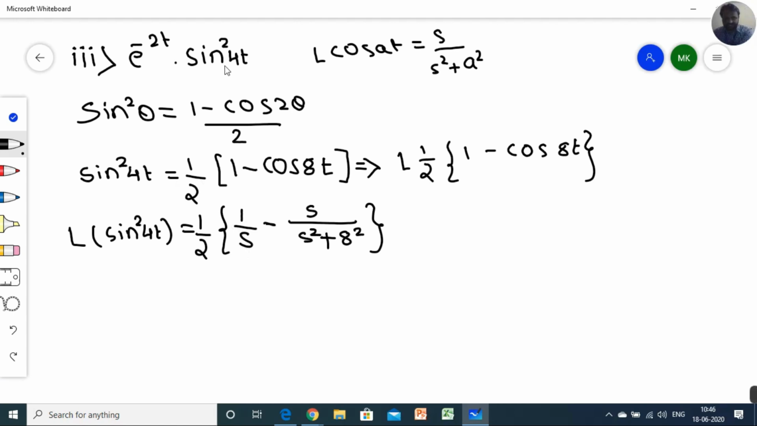Now the next part is we calculated the Laplace of sin square 4t. Now we have to use e raised to minus 2t. So Laplace of e raised to minus 2t into sin square 4t. तो यहाँ पे भी मैं डायरेक्ट अप्लाई करूँगा 1/2। मैंने आपको स्टार्ट में बोला है, फर्स्ट शिफ्टिंग थ्योरम स्टेट क्लियरली